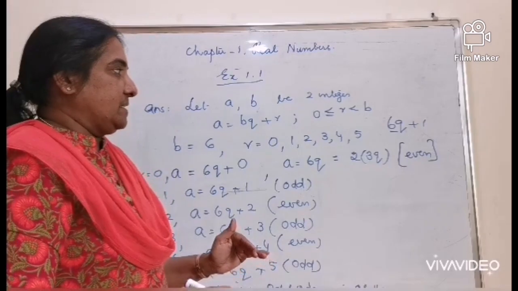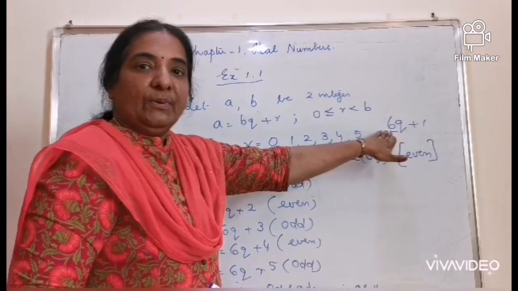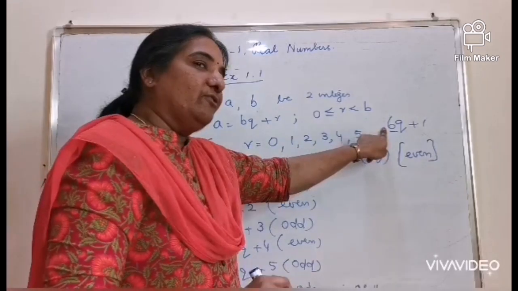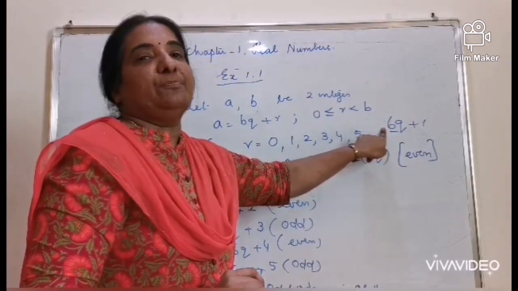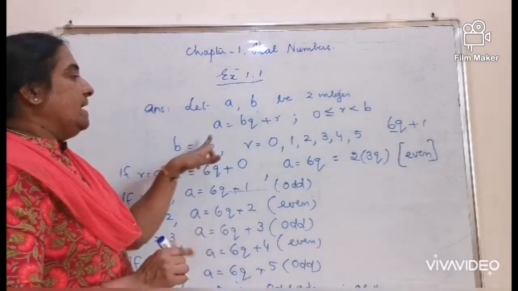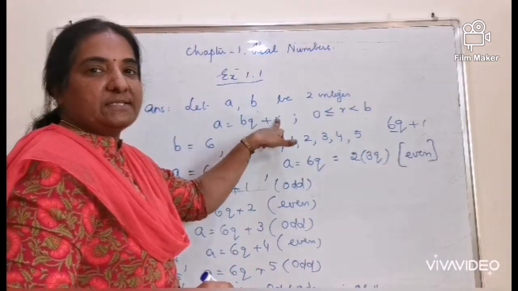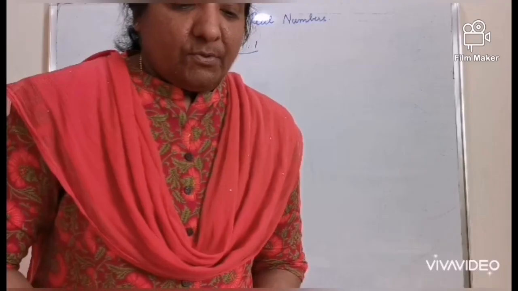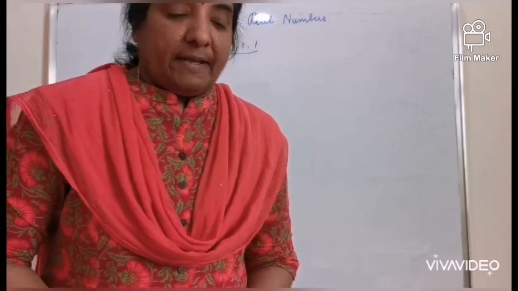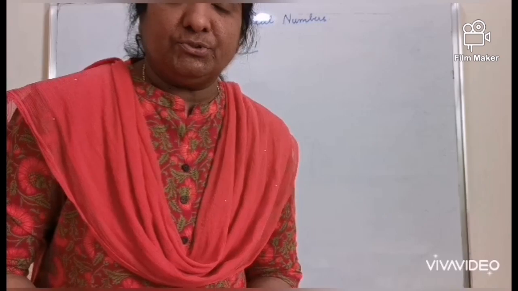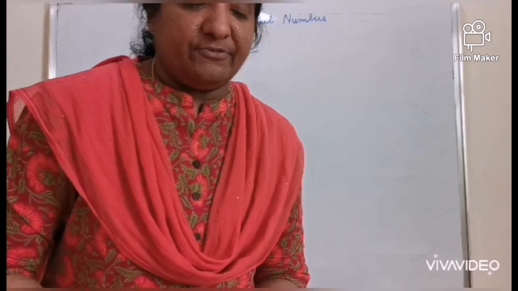So in such questions, by comparing the given value, you can assume the value of b, and by getting the value of b, you can assume the possible remainders. Substitute the value of the remainders in a is equal to bq plus r and give a justification. Question number 4 can be taken in a similar way as we did question number 2. So let's proceed with 4 and 5 first.